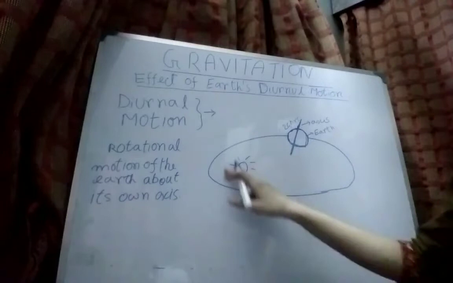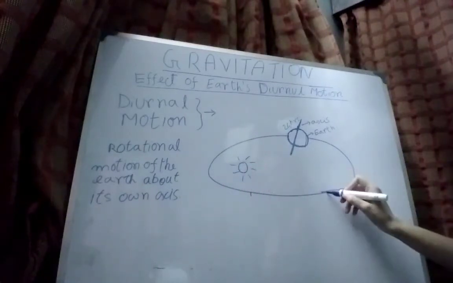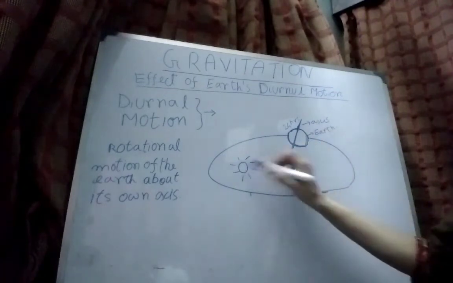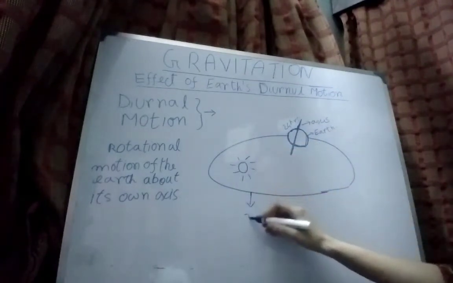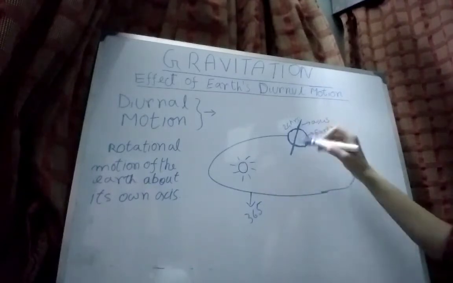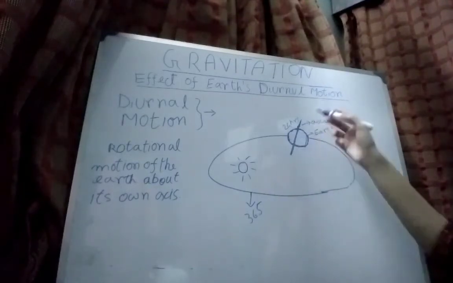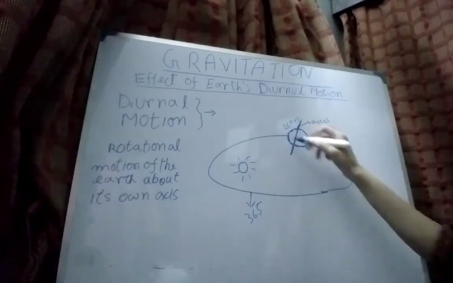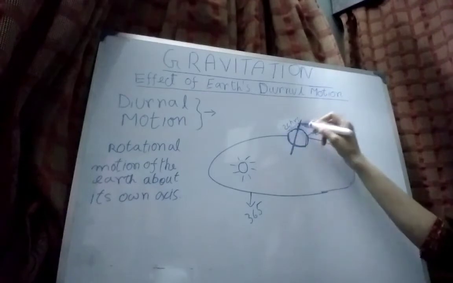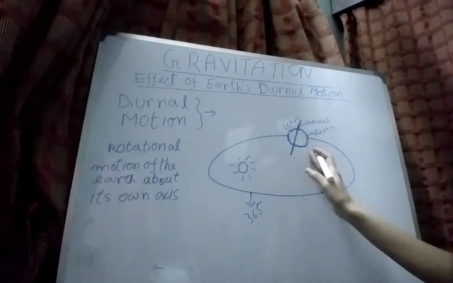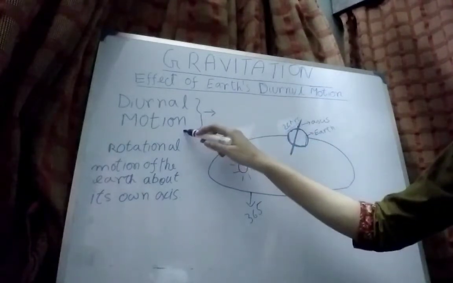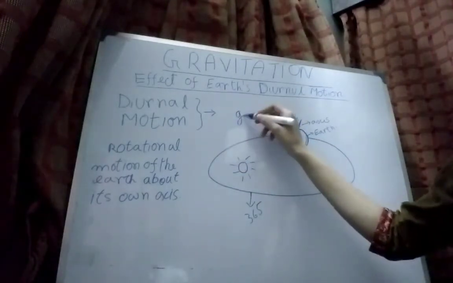Now this is the elliptical path, and the earth moves along this elliptical path around the sun, and this takes 365 days. Again, the earth also has a rotational motion about its own axis, and this takes 24 hours. This is the diurnal motion, and this diurnal motion has an effect on the gravitational acceleration.